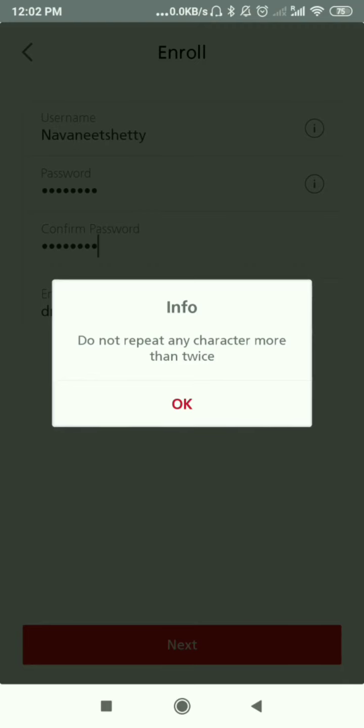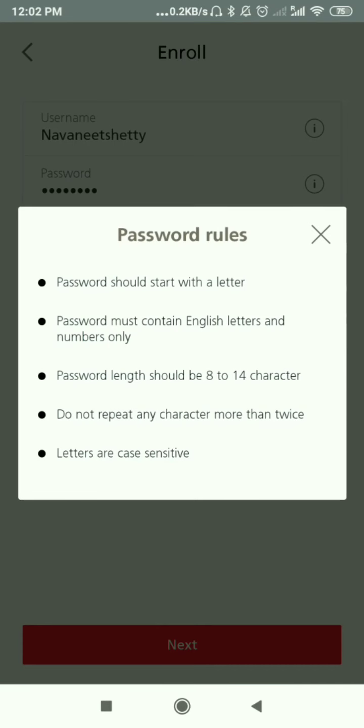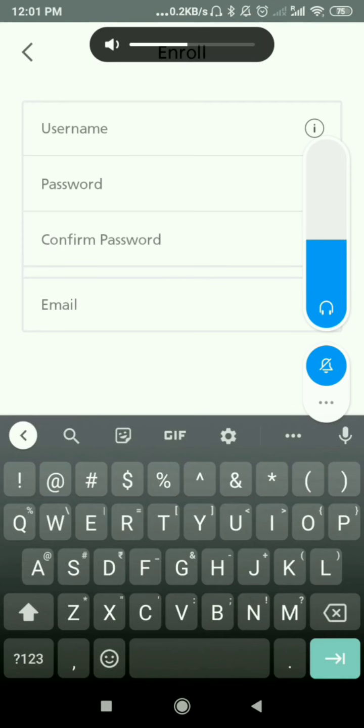If you press enter, next you will get a slide option below in the red column. If you swipe left, it will cancel. If you swipe to the right, it accepts. Then you'll get access to enter this app.